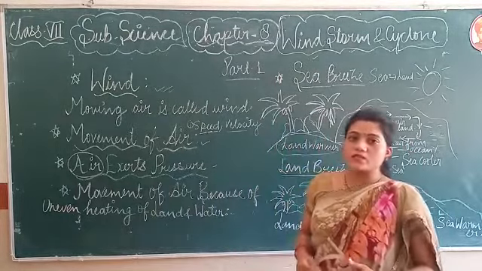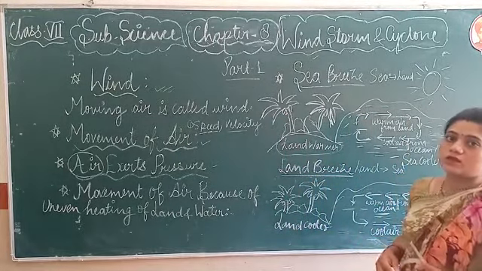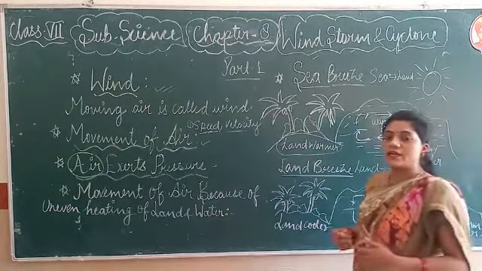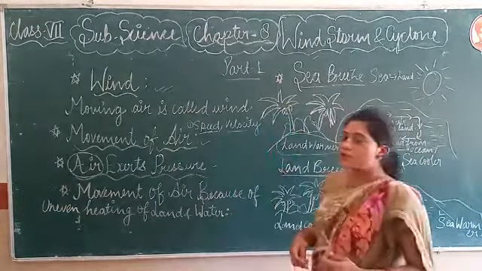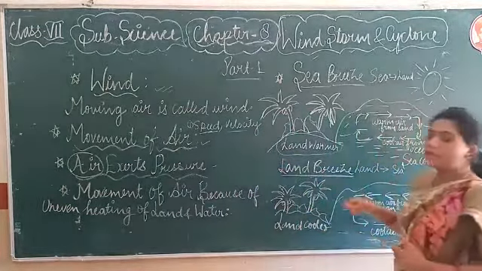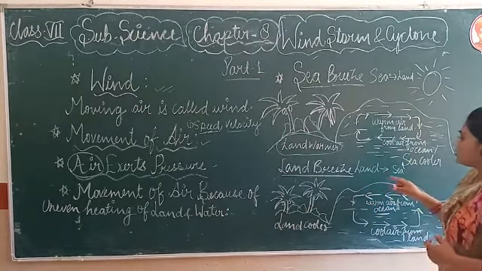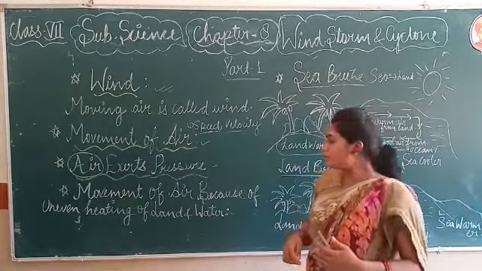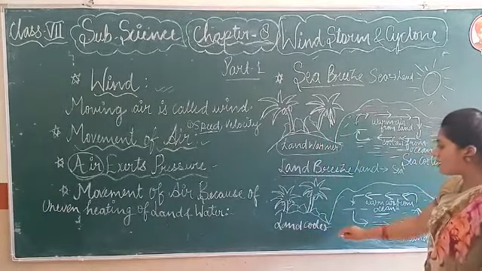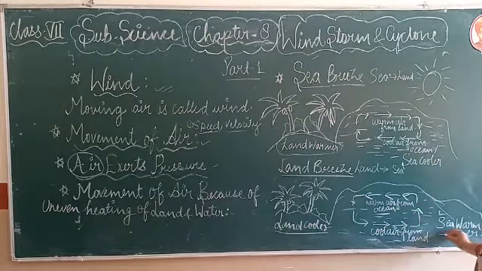So what happens during night time in the coastal areas? Coastal areas means areas that are near to the oceans or seas. Okay? So during night time, the land in the coastal areas becomes cooler as compared to the sea. You can see here in the diagram, land is cooler and sea is warmer.